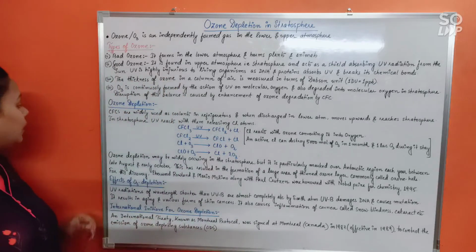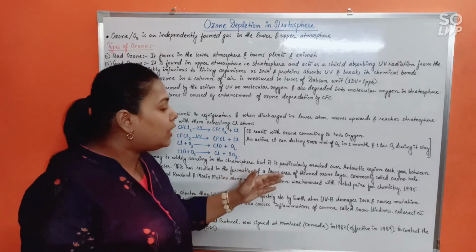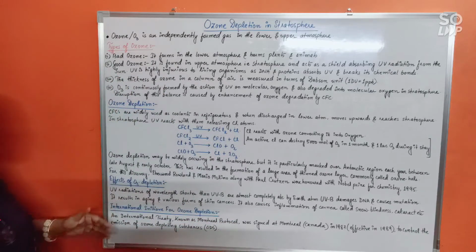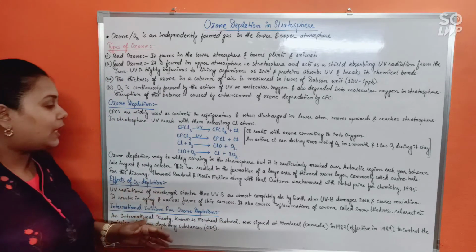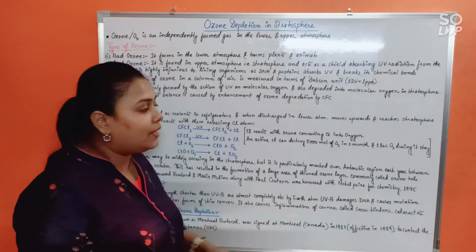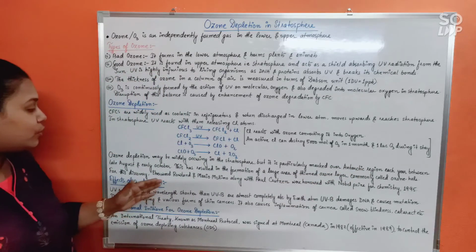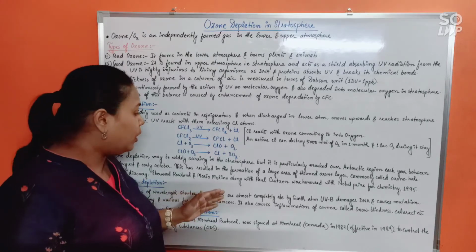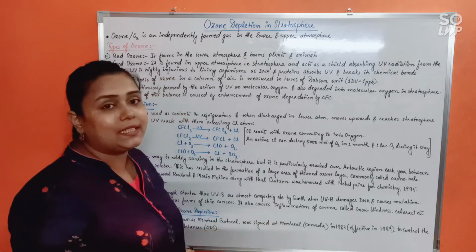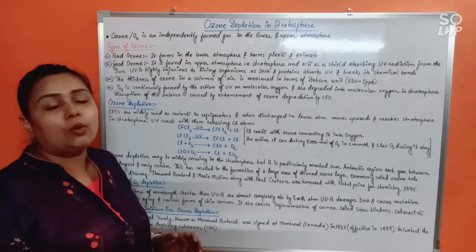Now, ozone depletion may be widely occurring in the stratosphere, but it is particularly marked over the Antarctic region each year between late August and early October. This has resulted in the formation of a large area of thinned ozone layer, which is commonly known as the ozone hole. Now, for this discovery, Sherwood Rowland and Mario Molina, along with Paul Crutzen, were honored with the Nobel Prize for Chemistry in 1995 for discoveries related to ozone depletion and mostly the ozone hole.